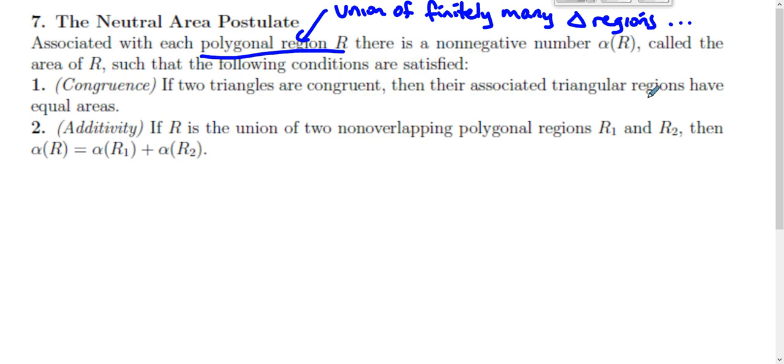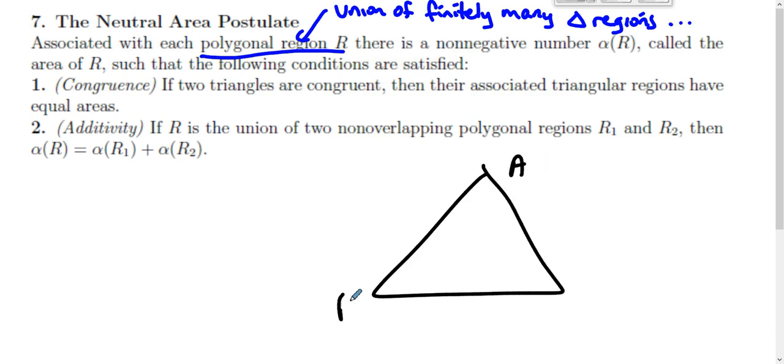Why do we keep talking about triangular regions instead of triangles? Well, because when we say triangle ABC, we defined triangle ABC way back when as the union of three line segments. When we talk about the area of the triangle, we're not talking about the area of three line segments.